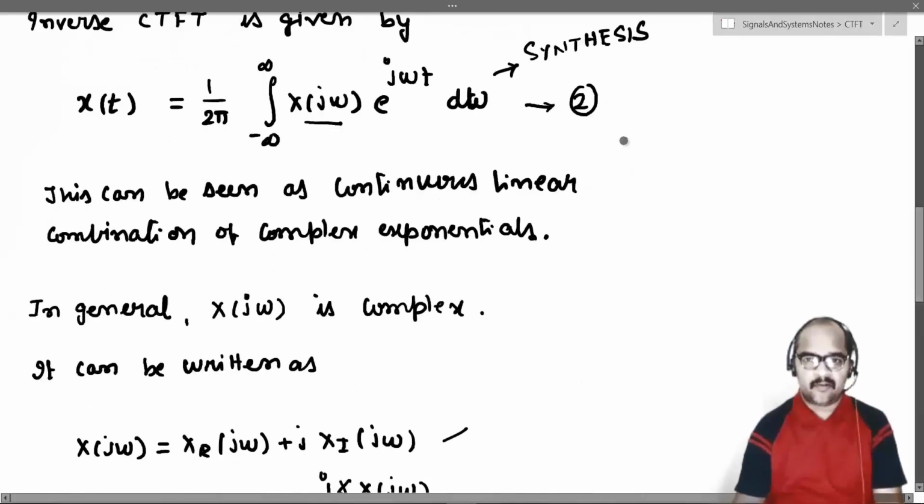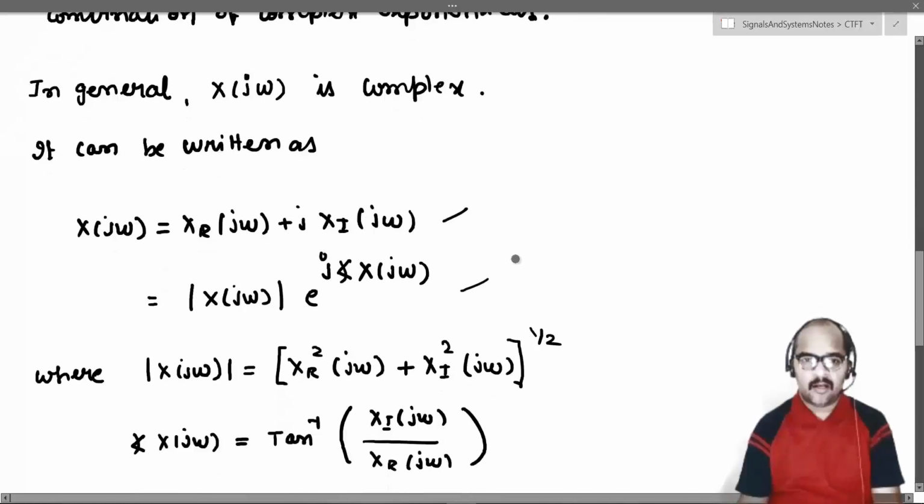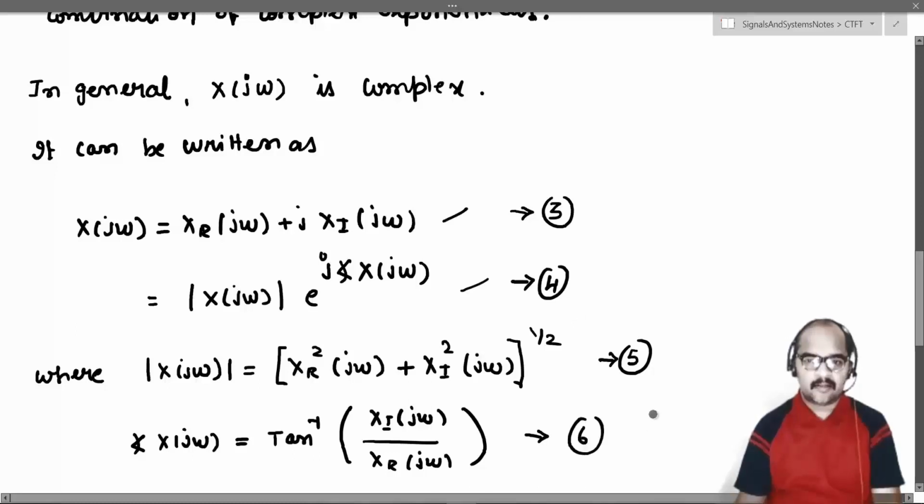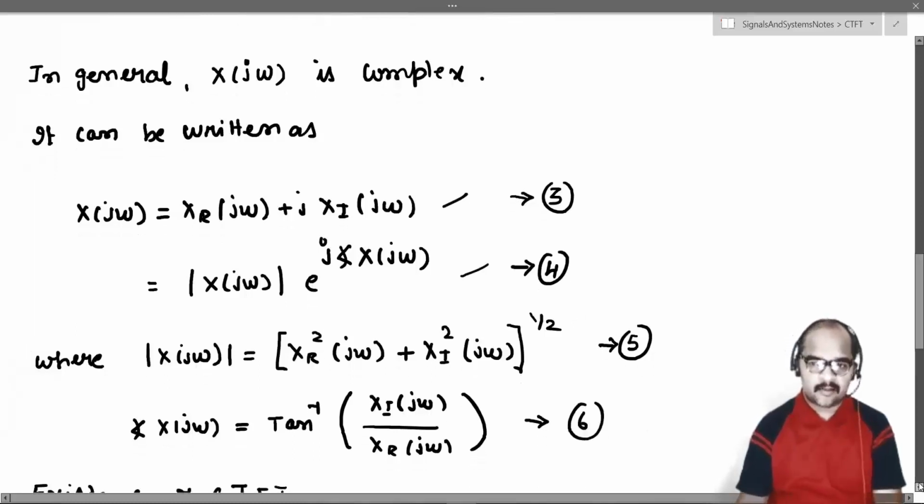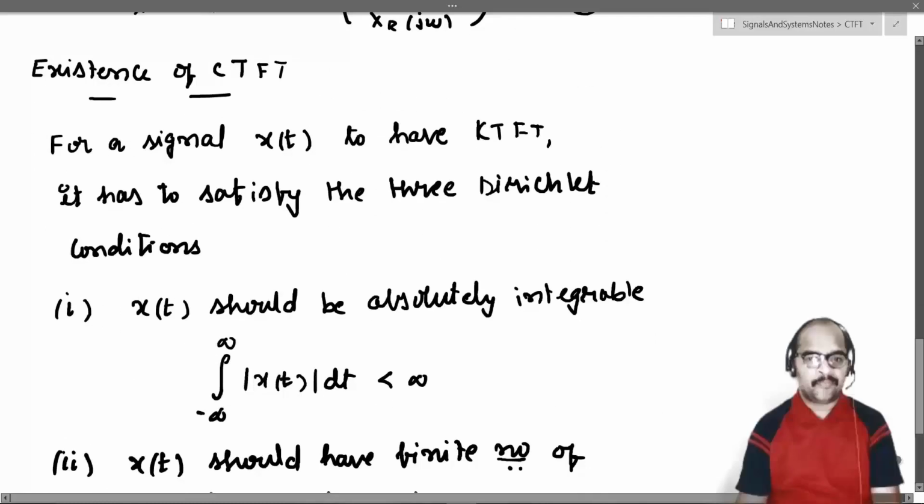Here we'll write down the equations: this we called 2, and hence we call this 3 and this 4, this equation 5 and this equation 6. Now let us come back to this one. Absolute integrability, let us call it equation 7.